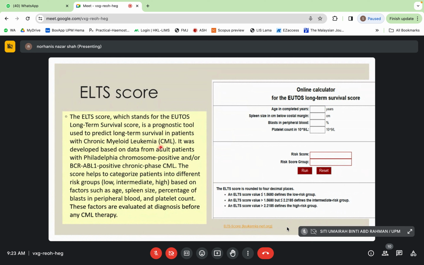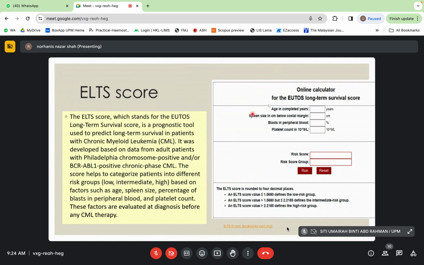It was developed based on data from adult patients with Philadelphia chromosome positive and BCR-ABL positive chronic phase CML. The score helps to categorize patients into different risk groups, low, intermediate, and high, based on factors such as age, spleen size, percentage of blast in peripheral blood, and platelet count. These factors are evaluated at diagnosis before any CML therapy.